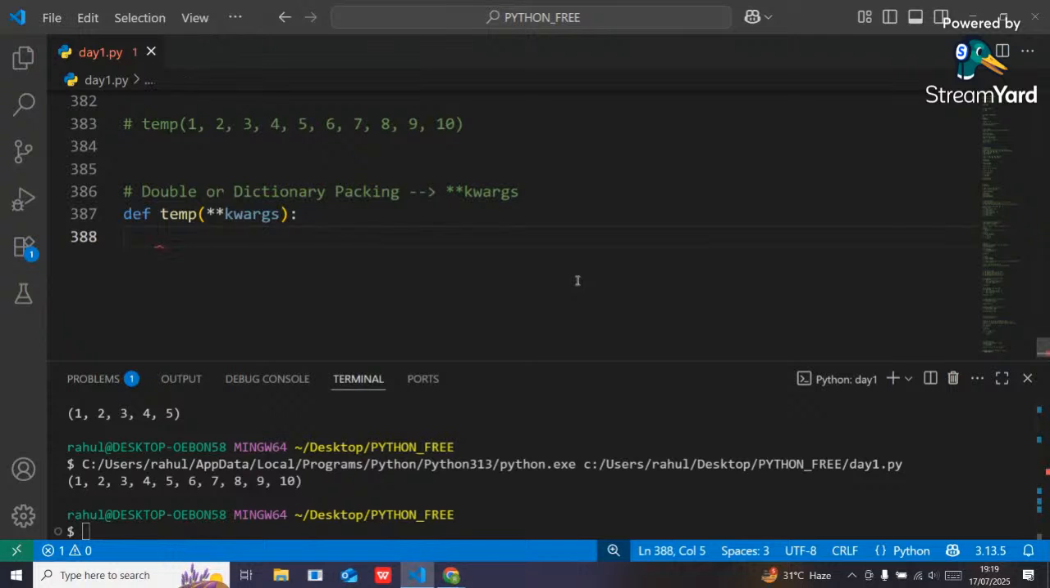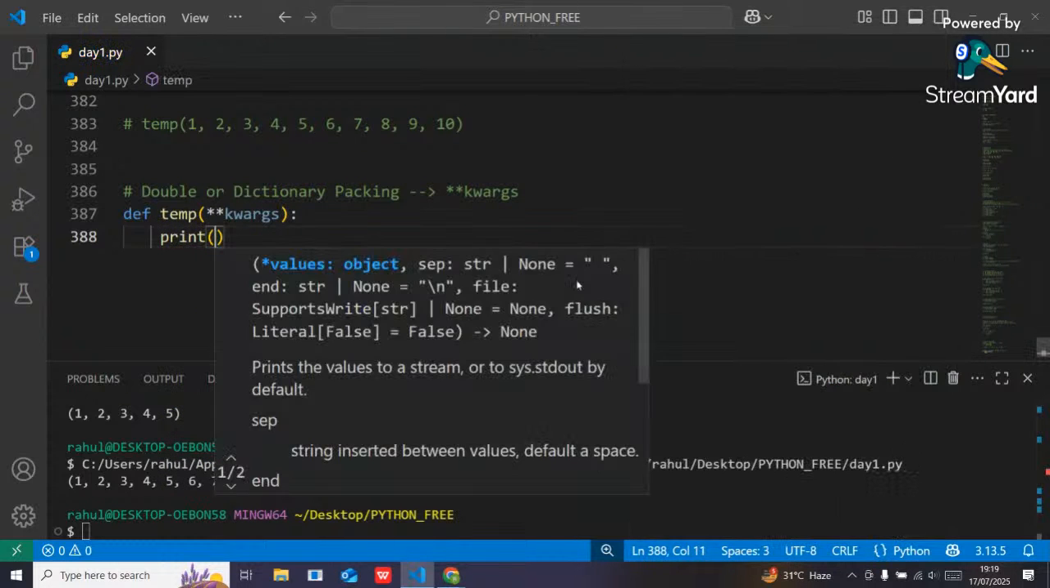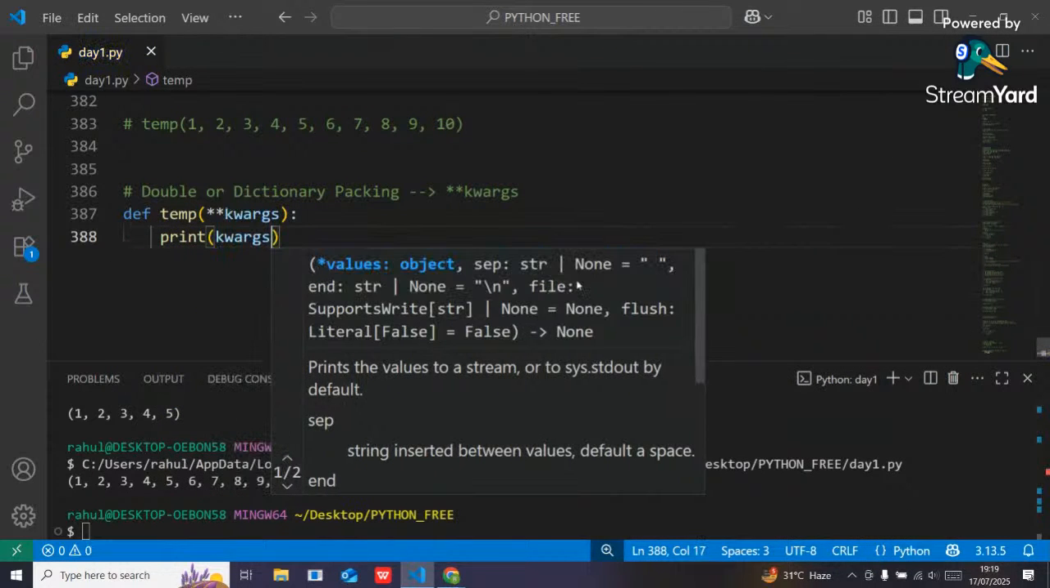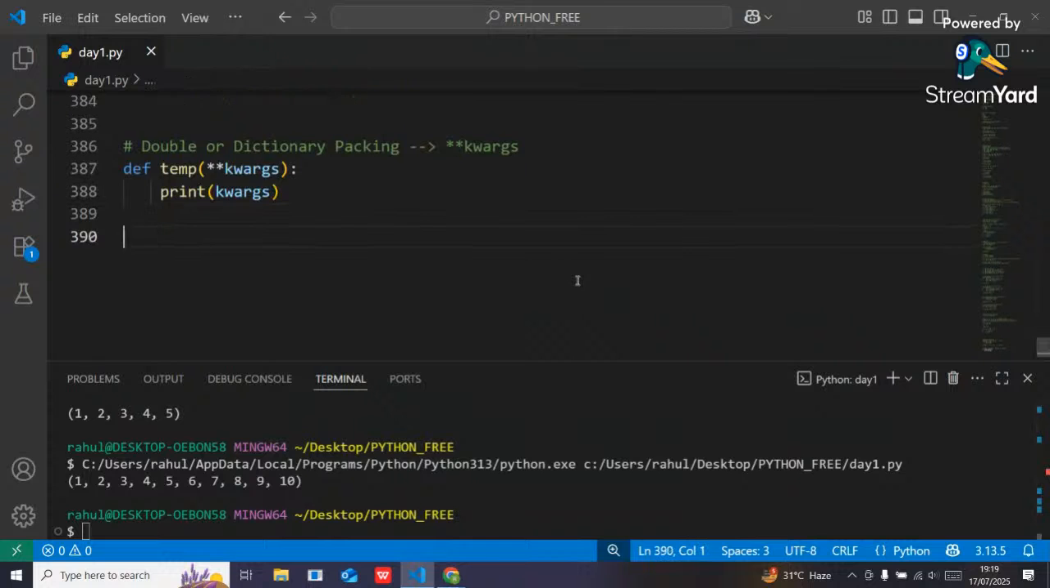And here simply I want to print it. What are the values there? And guys, here how you have to pass the values, that is the main point in this double packing. See, I have told you it is called double packing or dictionary packing. So inside a dictionary, whatever values you are going to store, the values will be in the form of what? Key value pairs, right?